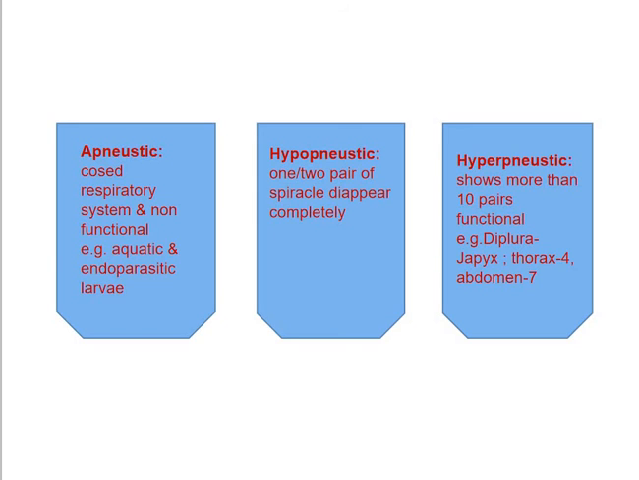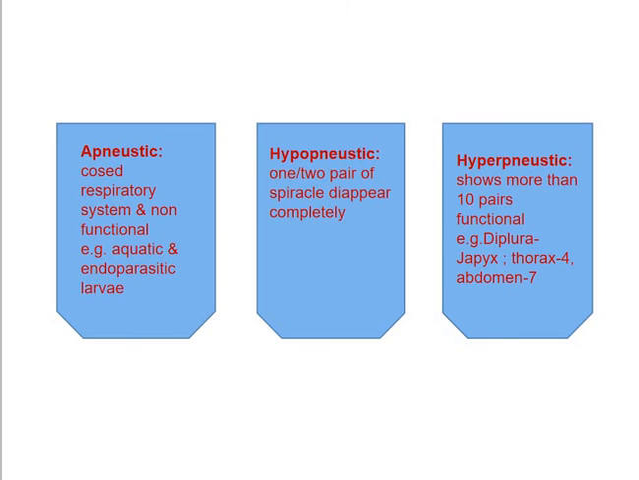Then the next is Hemiptera, Sternorrhyncha or coccids, where two pairs degenerate. So two pairs disappear or degenerate. Then in Collembola, only a single pair disappears. Again in Hymenoptera, 3 pairs, in Cyclorrhapha female, 5 pairs, and in Cyclorrhapha male, 6 to 7 pairs disappear or degenerate. So this is what about the hyponeustic type of tracheal system.